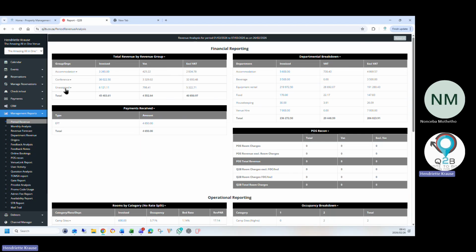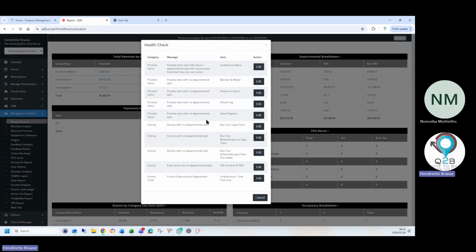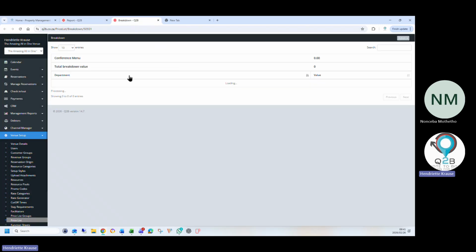Now, if you've got unassigned, you can do a health check and say, what is unassigned? You don't have to scroll down the list. The system will find all the unassigned items for you. That's maybe not assigned to a second revenue split, where it doesn't know, must it go to food, beverage, where must it go? And I can also just fix it from here.